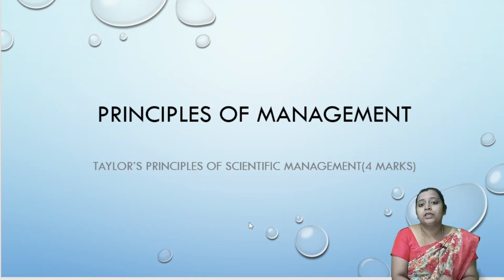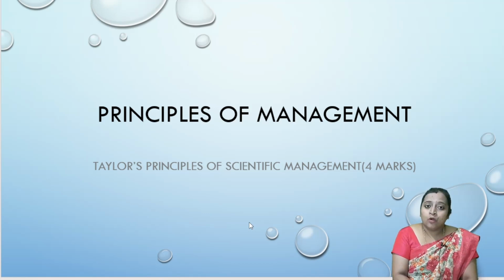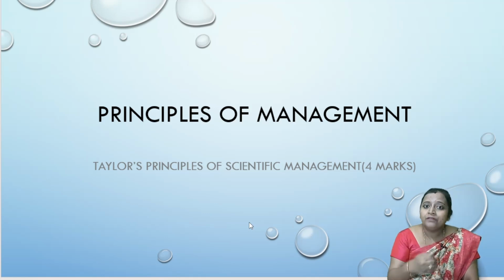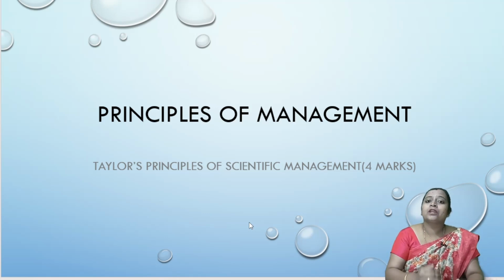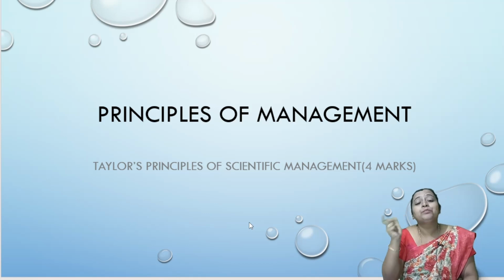They may ask you for 1 mark, who introduced the differential piece wage rate system? That is Frederick Winslow Taylor. He divided the workers into 2 groups, efficient workers and inefficient workers. To motivate the efficient workers to work more, and the inefficient workers to get more for their work, he introduced the differential piece rate system.